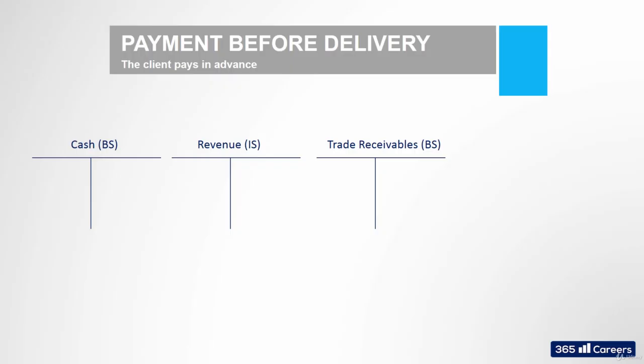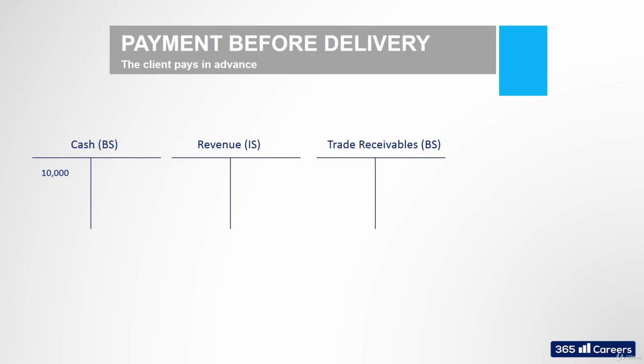What do we do? We will receive $10,000 before delivering the goods. This is an upfront payment, but our cash would increase by $10,000. I'll debit the cash account. The double entry principle requires us to make another entry that will balance the first one. Did we earn revenues? No. The goods haven't been delivered.